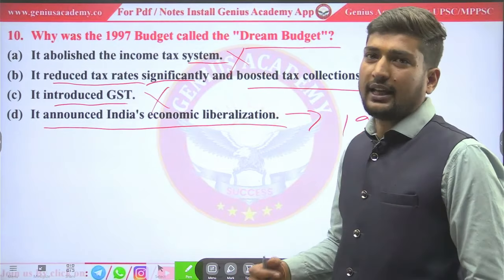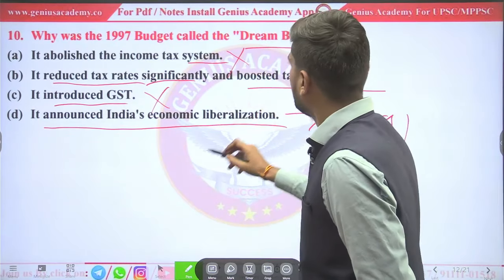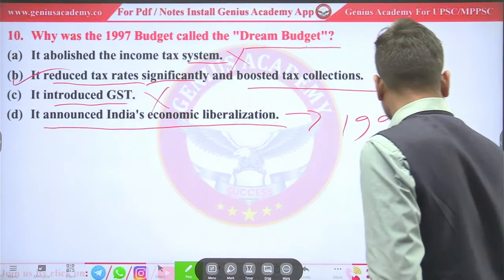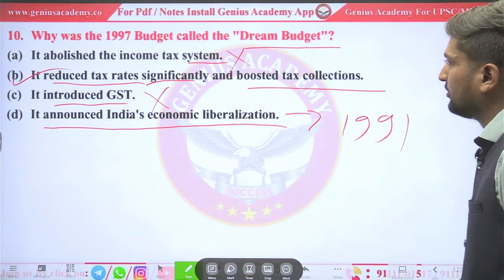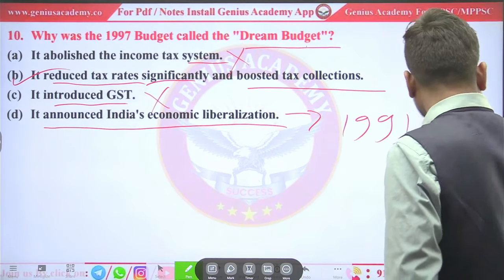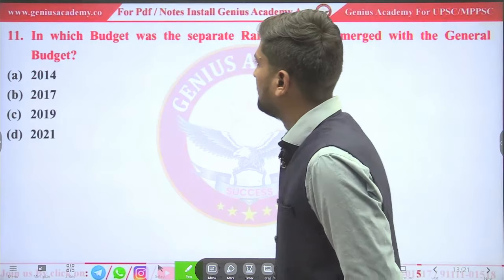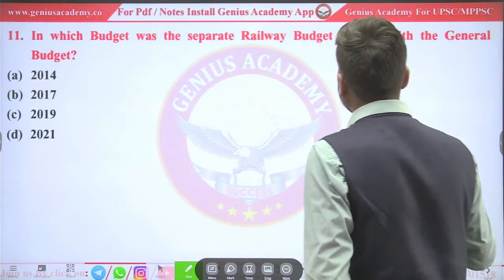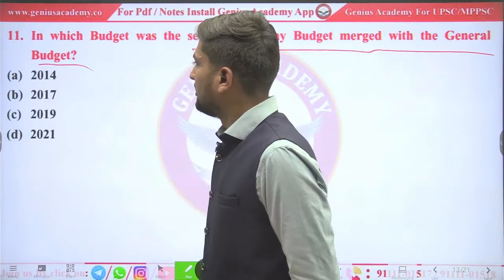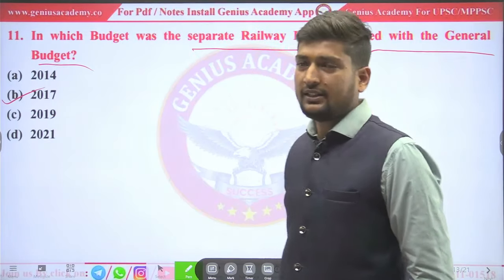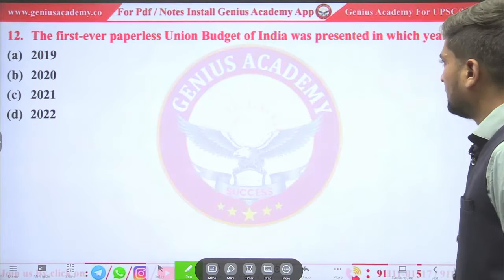This scenario is like a dream state. So it is known as the dream budget. So the 1997 budget is known as the dream budget. Why? Because it reduced tax rates significantly and boosted tax collection. Now, in which budget was the separate railway budget merged with the general budget? It's in 2017. We already saw.